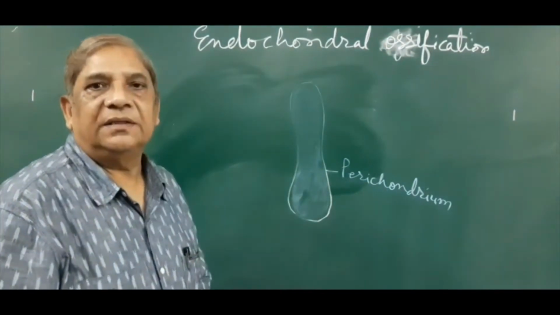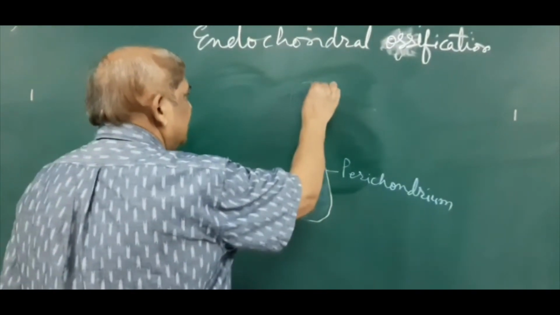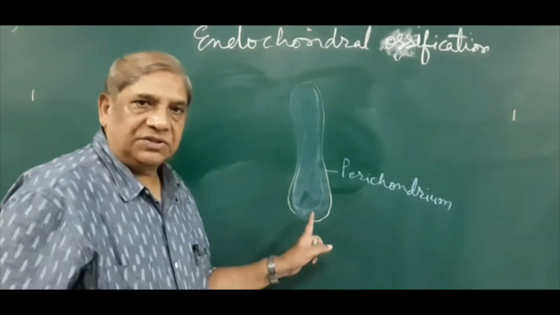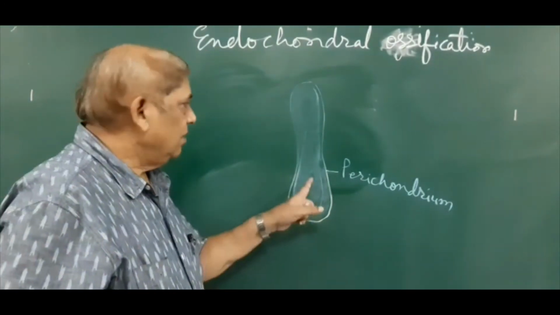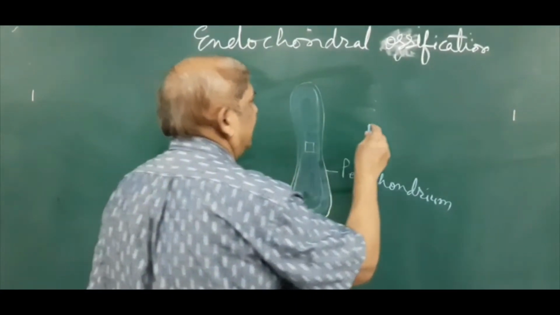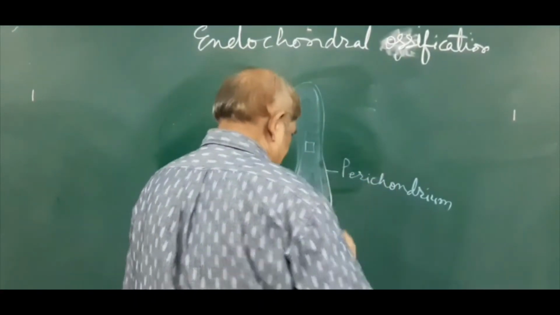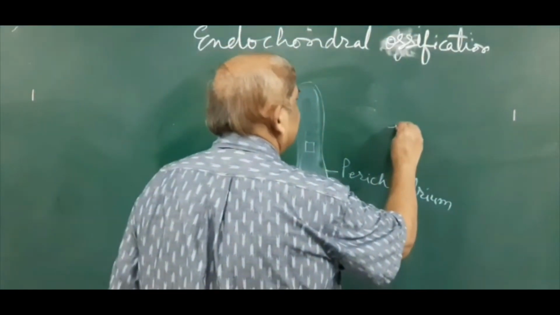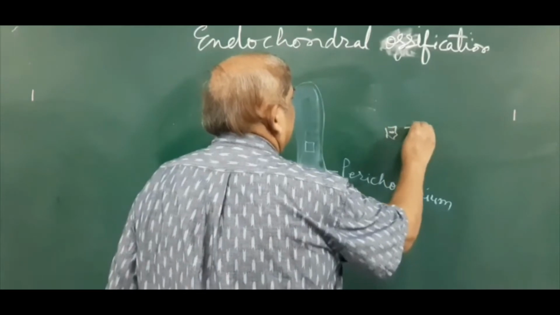The core of this model is formed by hyaline cartilage. Now if you see a small area from anywhere of this hyaline cartilage in detail, you will see the chondrocytes present in the cartilage.